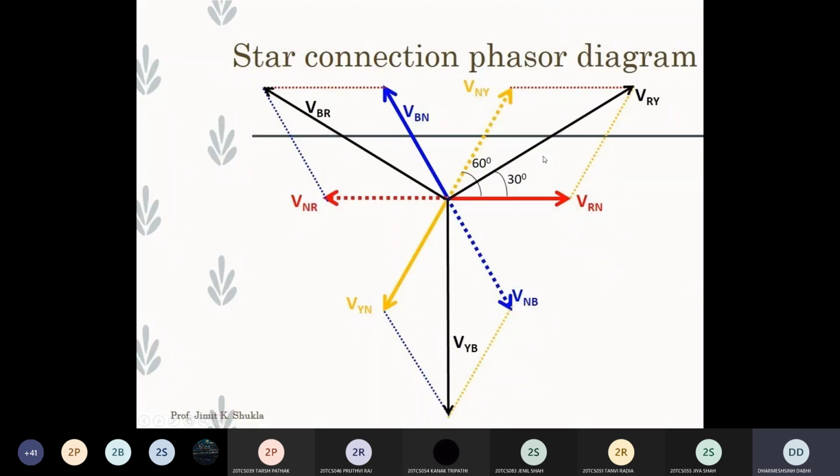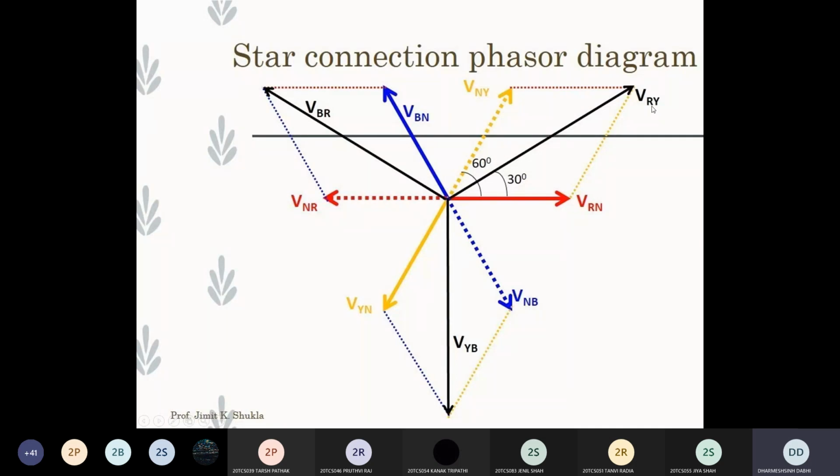VRY, you can see here in this figure. What is VRY? It is the voltage between R and Y phase. This voltage is nothing but a vector summation of phase voltage VRN and vector VNY. Clear?